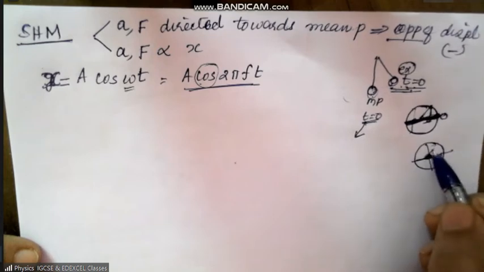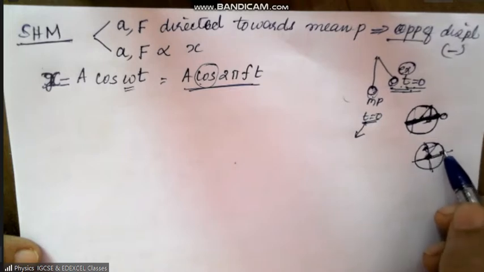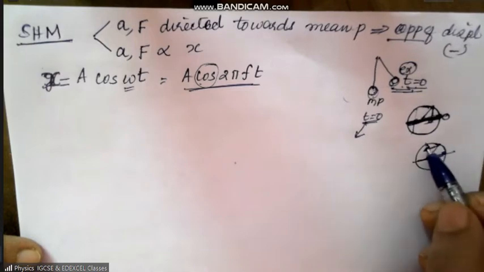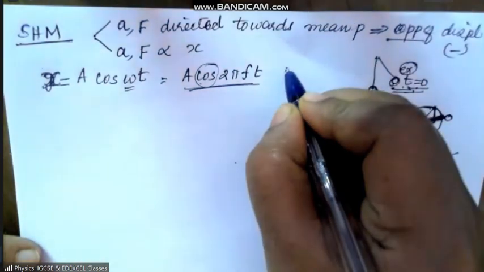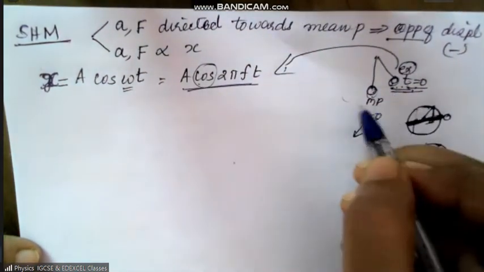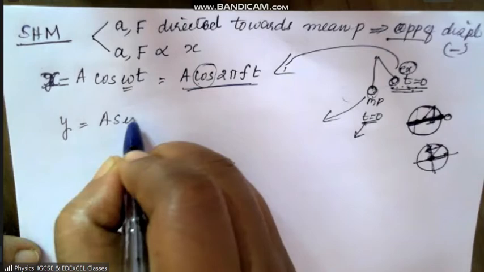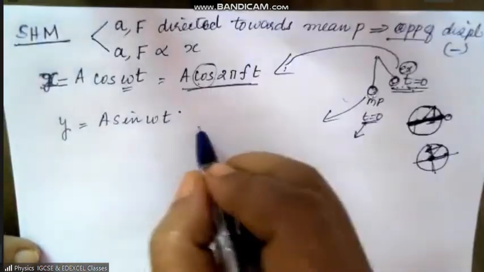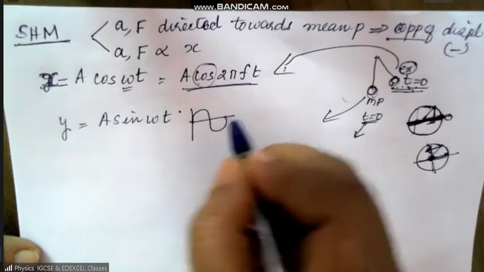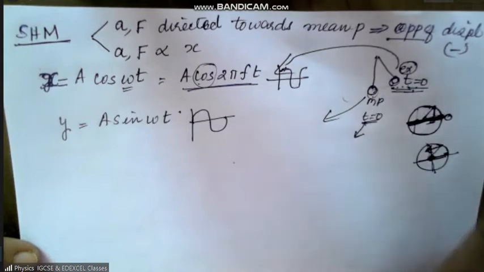Then it goes up. For example, if the particle is here, you are taking the foot of the perpendicular to the y-axis. Only then it can be 0 here. Otherwise, if it is here, then the initial displacement is maximum. So in this case, if you start timing at this position, this is the equation for this one. Now the equation for this will be along the y-axis, which is a sine omega t, and this will be a sine function. This will be a cosine function. Okay, so this is what we did.